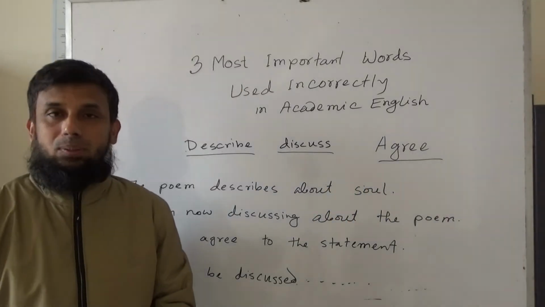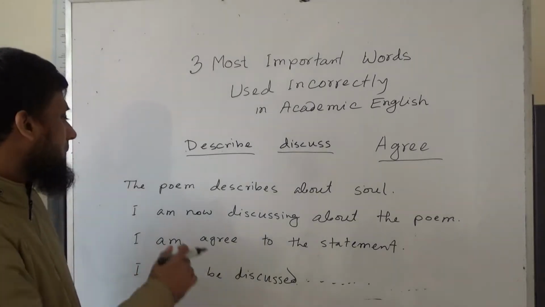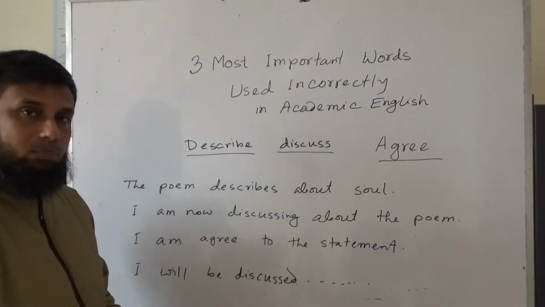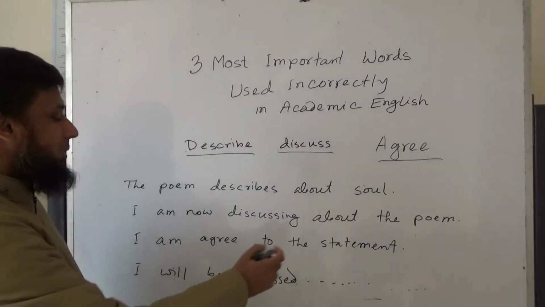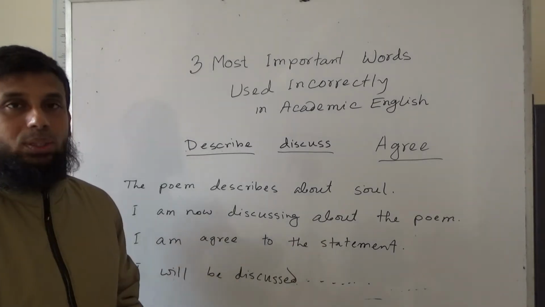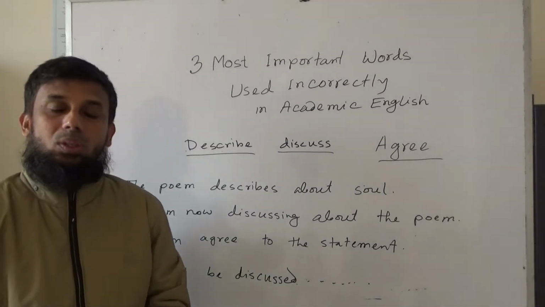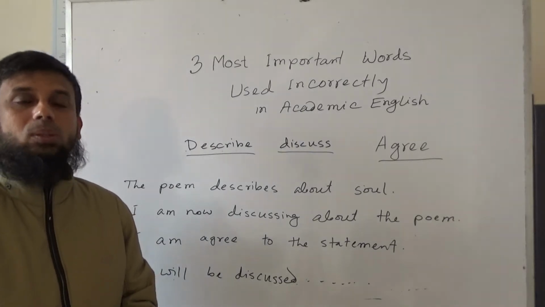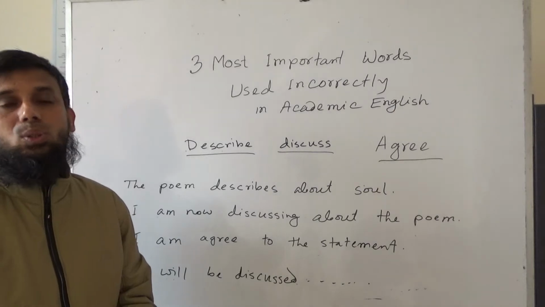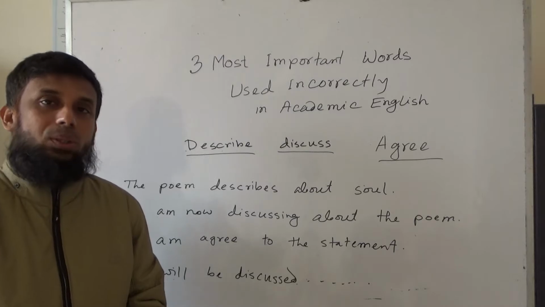Let me give you some examples of how students use these words. For example, "The poem describes about soul." "I am now discussing about the poem." "I am agree to the statement." The silliest is "I will be discussed about," etc. So you have to know how these three words are used in their different forms or parts of speech and how they can be used correctly at the beginning of your writing so that you can score better. So let us talk about different forms of these three words in detail.